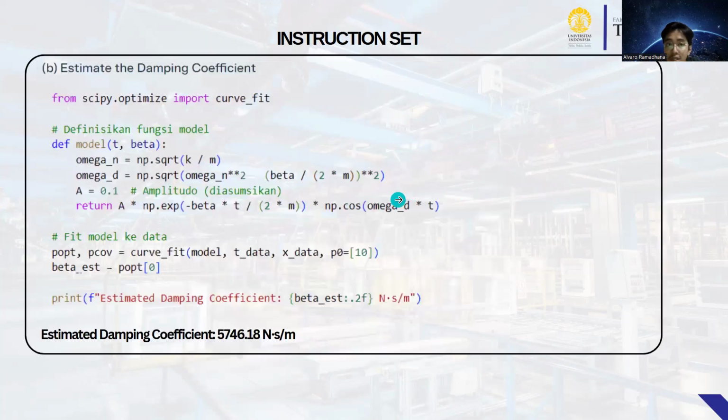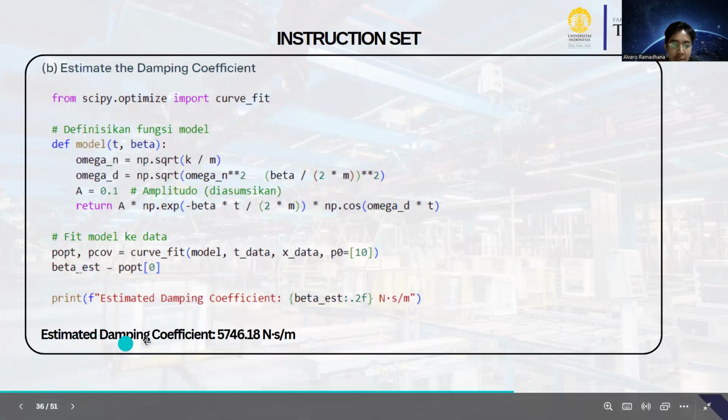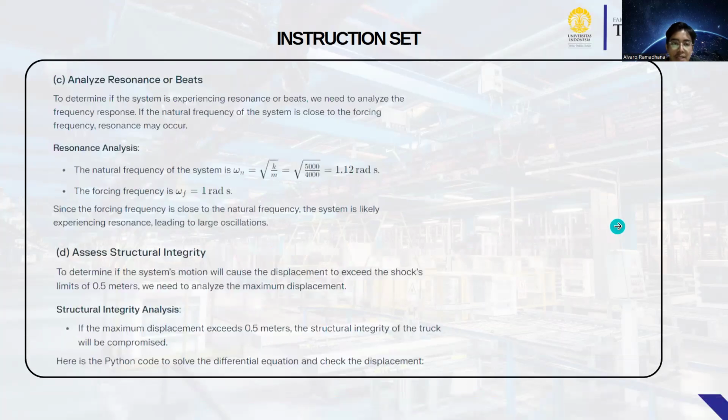Okay, B, estimate the damping coefficient. This damping coefficient is estimated from the curve fit. The estimated damping coefficient obtained is about 5.5746 Newton-seconds per meter. Okay, next, C.